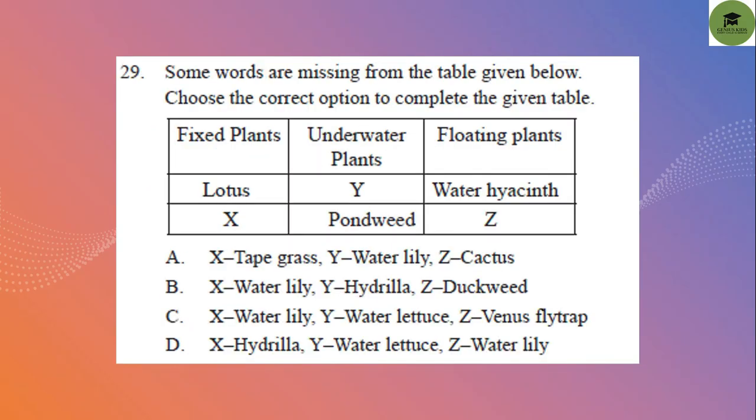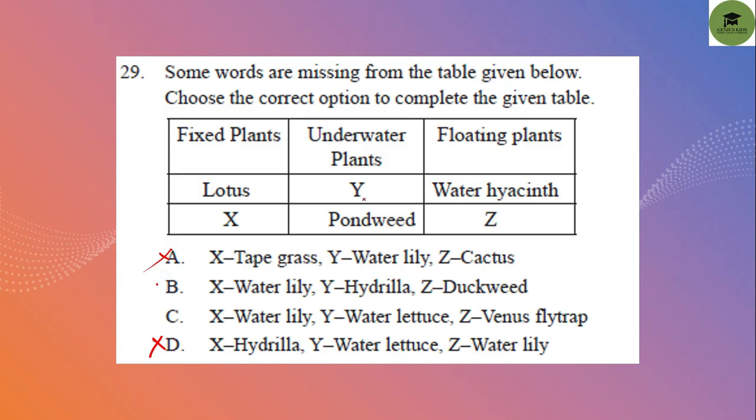Next one, question number 29. Some words are missing from the table given below. Choose the correct option to complete the given table. Fixed plants, lotus. Let's see what options there are. Tape grass, no. Water lily, yes, water lily is correct. Here also water lily is correct. Hydrilla, no. Water lily is a fixed plant. So A is not correct, and D is also not correct. So between B and C, one of the options will be correct.